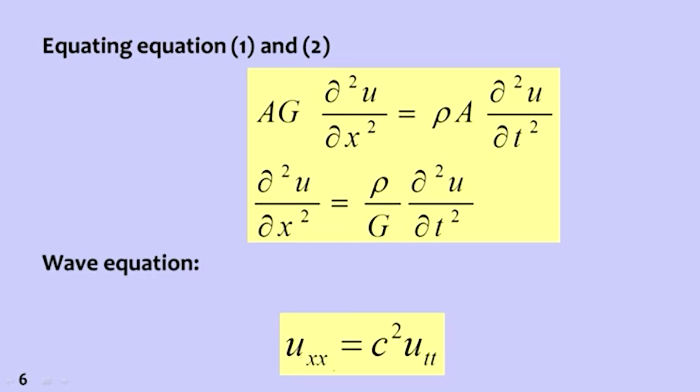So this is the wave equation: u_xx is equal to c squared u_tt. Actually, c represents the wave velocity, which is equal to the square root of rho by G. Now we need to solve this differential equation. This is the governing differential equation of vibration of a shear beam, which can be equated to a tower or any high-rise structure like that.